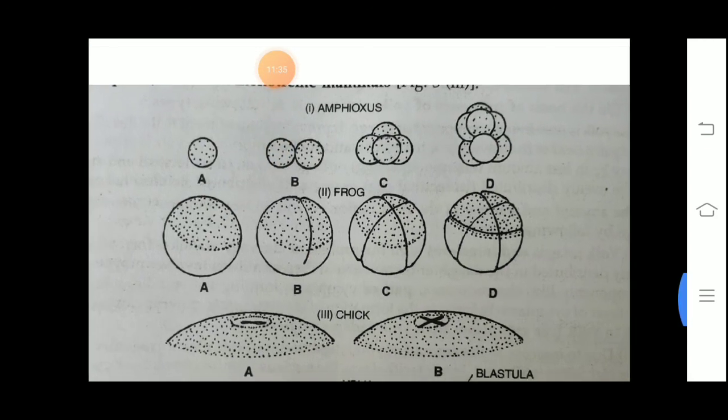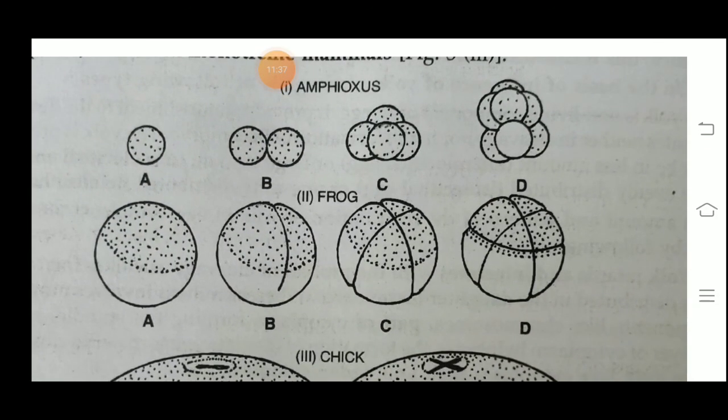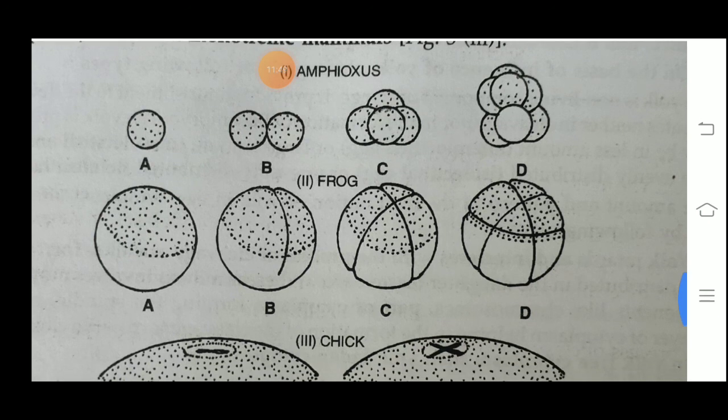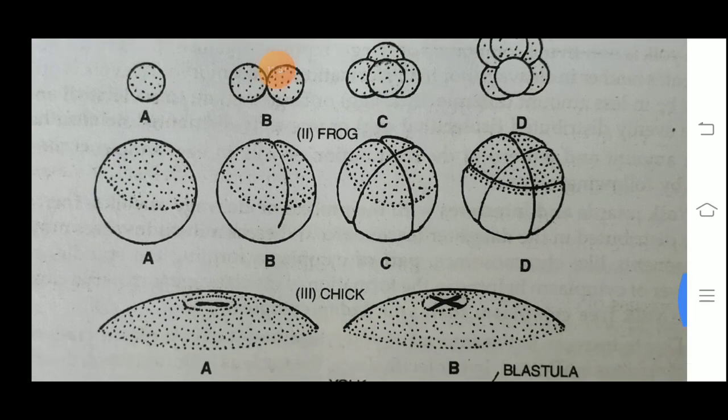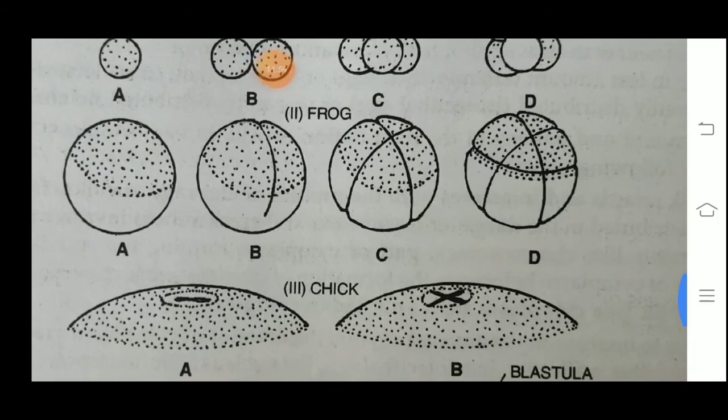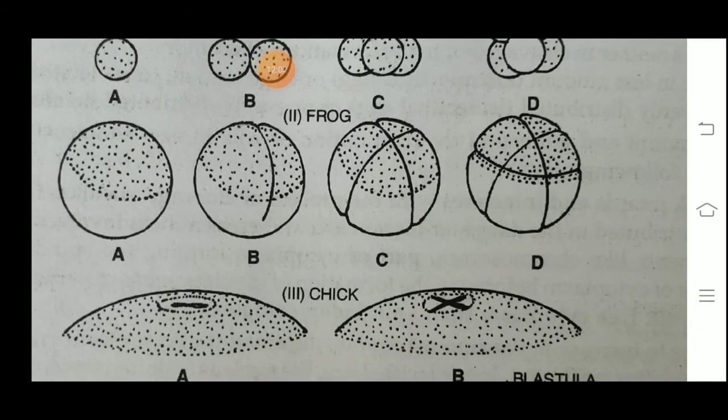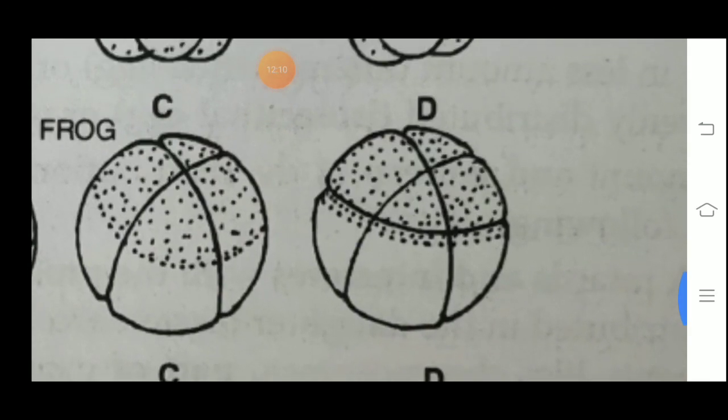You can observe in the amphioxus where yolk is very, very low, and here the cleavage is very fast, because yolk acts as resistance. It increases the resistance, and there is a decrease in the cleavage time, and partial cleavage will be there. Now in the second case, you can observe in the frog where the yolk is there on the vegetal pole. So you can see at last two types of cells will be formed.